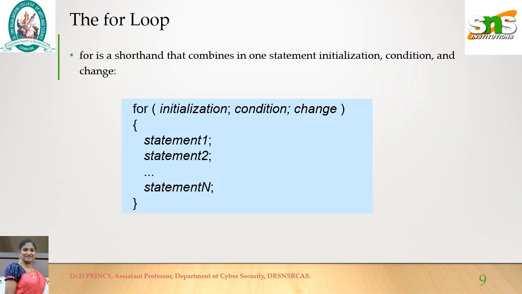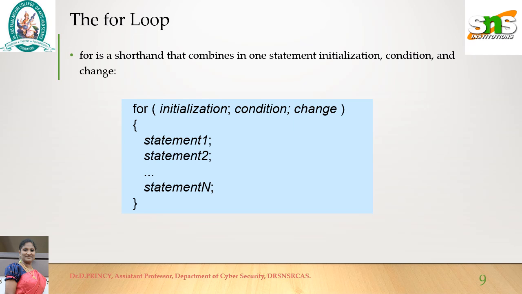The next loop is for loop. In all the loops, there are three parts: initialization, test condition, and the change of the counter variable. Either increment the value or decrement the value to make the condition become false at one point. Otherwise, the loop will not be terminated. It is executed indefinitely.